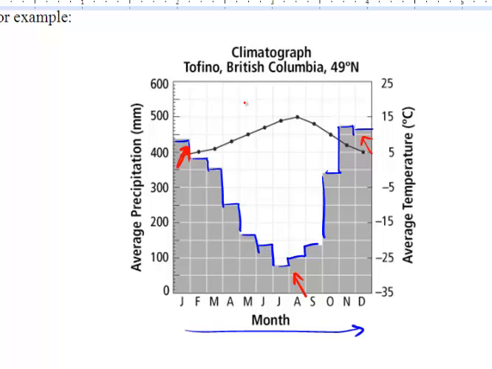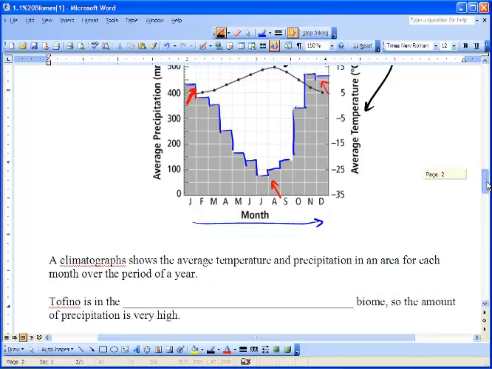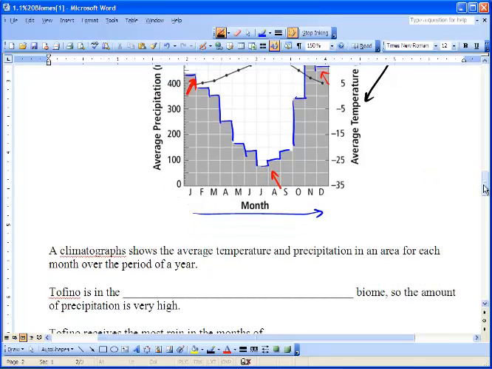So what can you tell me about that? Well, the temperature decreases in the winter and the temperature increases in the summer. So we know that it's hotter. So this line right here, I'm going to put it in black. This line is the temperature, and it has to do with these numbers right there. So let's answer a few questions. A climograph shows the average temperature and precipitation in an area for each month over the period of a year. So the bar graph is the precipitation, and the line graph part is the temperature.